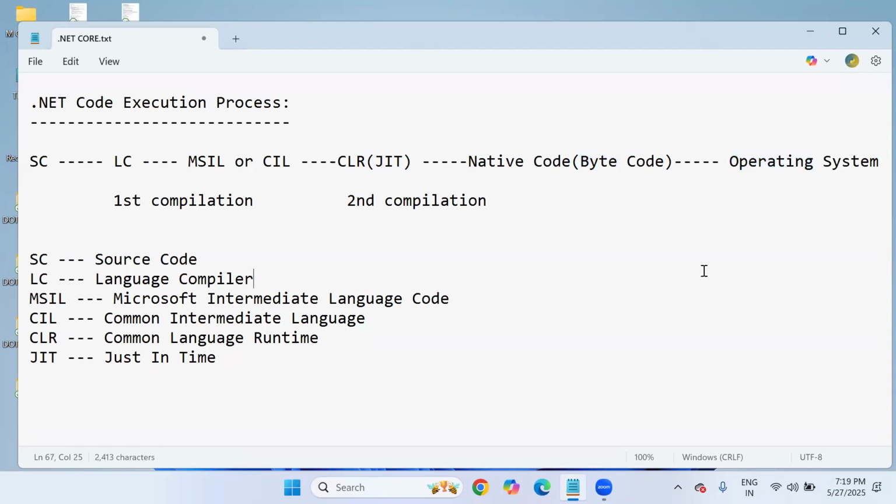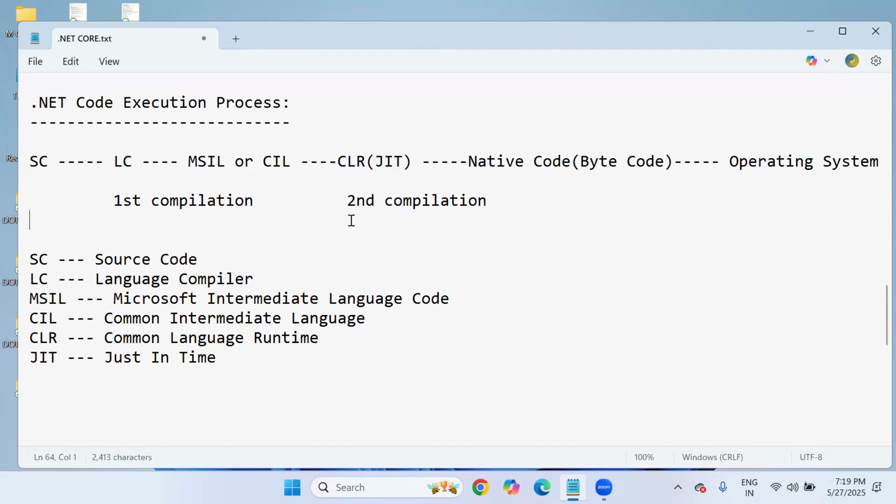So every time we write C#.NET code, the moment I hit the run button, compilations take place like this, and we see the output produced by the operating system in the output window. The first compilation always takes a little more time because the maximum portion of the code is compiled by the language compiler, and the minimum portion is compiled by the CLR JIT compiler in the second compilation. The second compilation is faster because only minimum code is compiled by the JIT compiler.